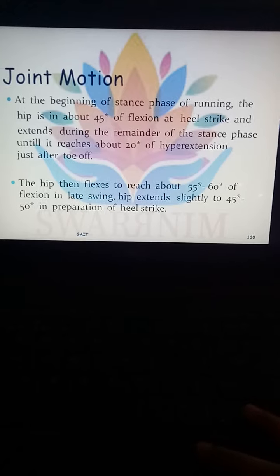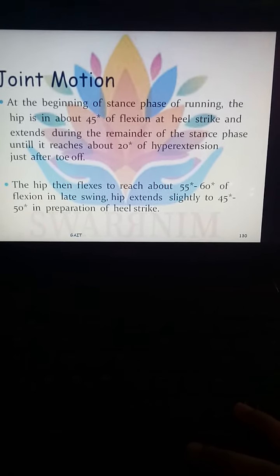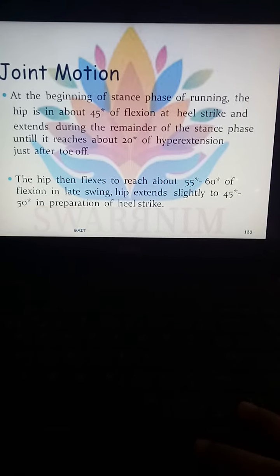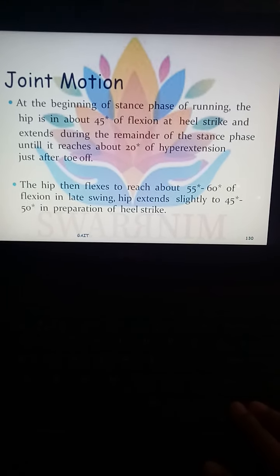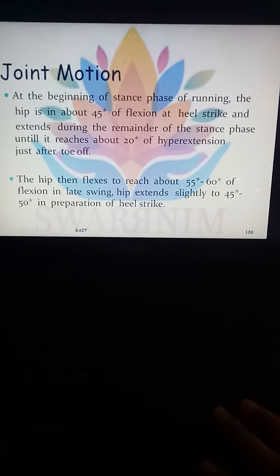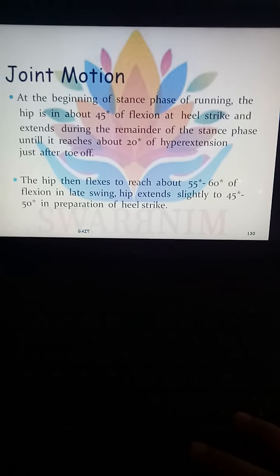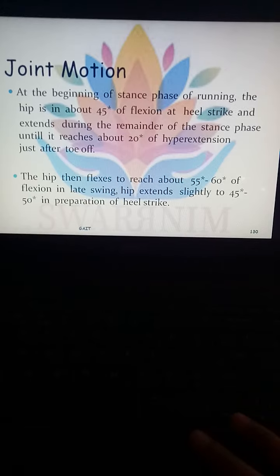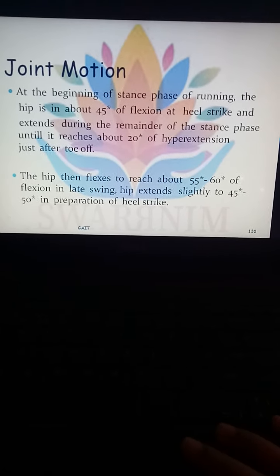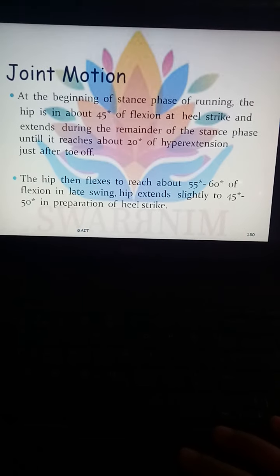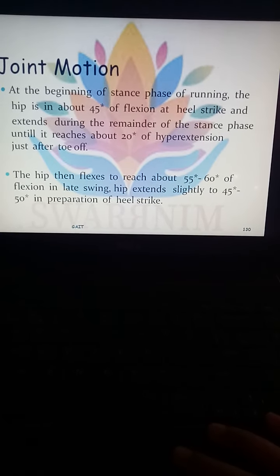Then the hip will flex to reach about 55 to 60 degrees of flexion in late swing phase, and the hip will be extended slightly to about 45 to 50 degrees in preparation for heel strike. So mainly during the stance phase, the hip joint will first go into hip flexion position. After that it will be extended.